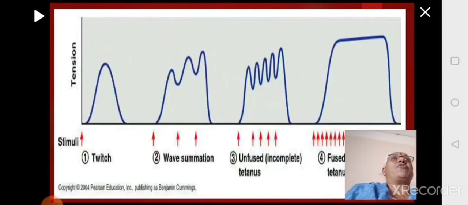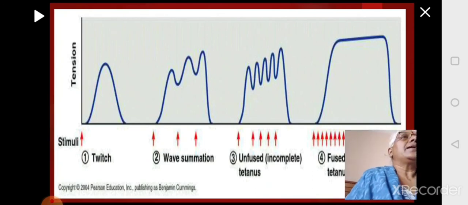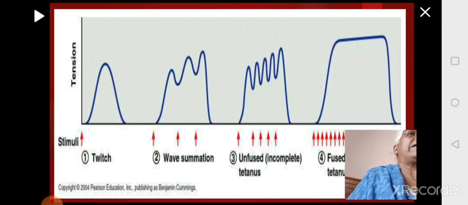So in this graph, you can see the twitch, complete myogram is there. That is latent period, contraction period, relaxation period, one stimuli, one contraction. That is a twitch. Then what happens? First stimuli, second one is stronger, third one is stronger, all of them together will summate, bring about wave summation. Then what happens?